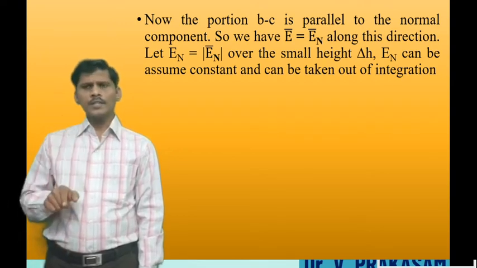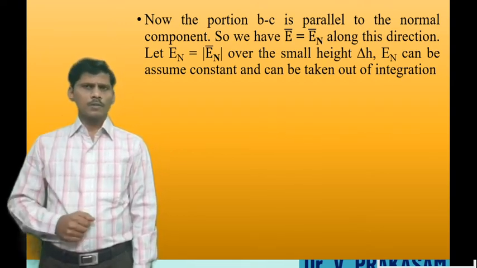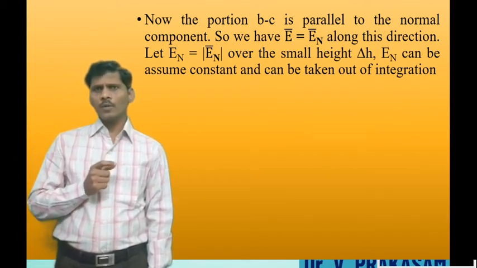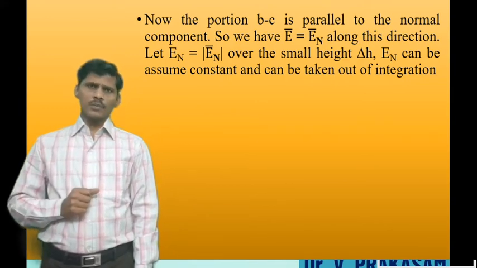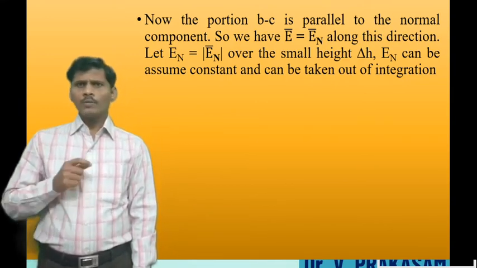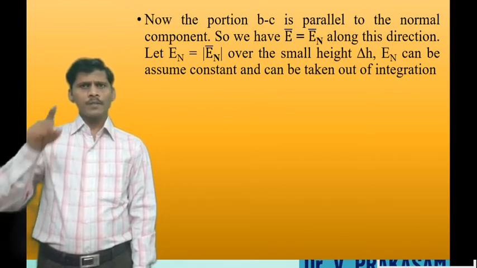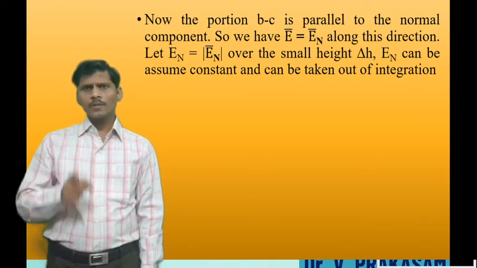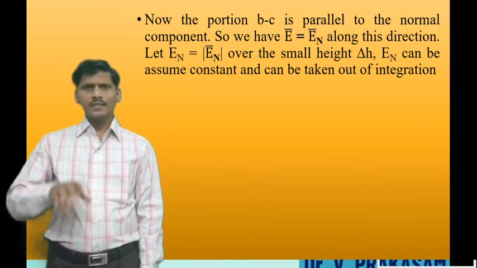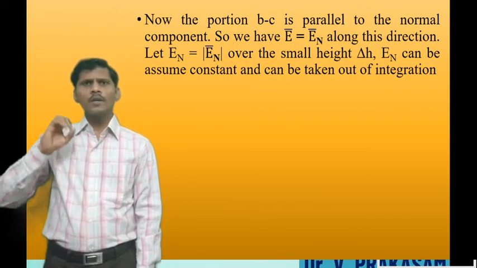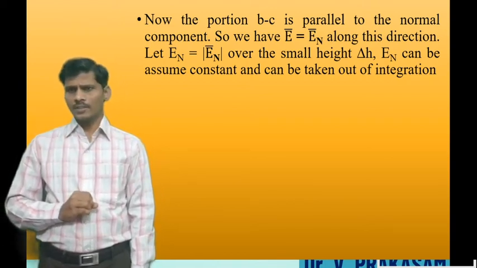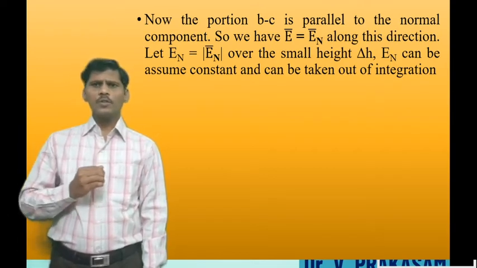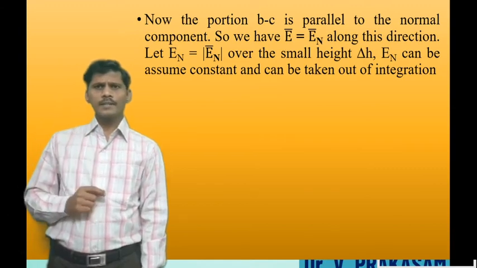That path B to C is parallel to the normal component. So we have electric field intensity E bar equal to the normal component of the electric field intensity. Now here, why do we consider E bar equal to En? The path B to C is normal or perpendicular to the boundary. Because of that, the electric field intensity is equal to the normal component of the electric field intensity, and it can be assumed to be constant over the small height delta H.